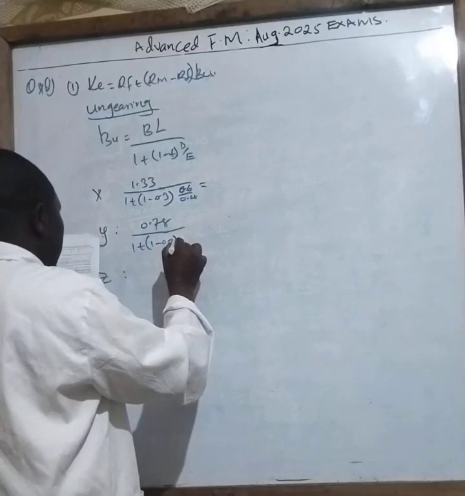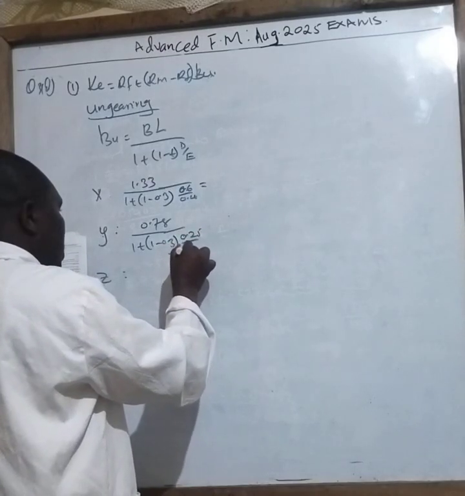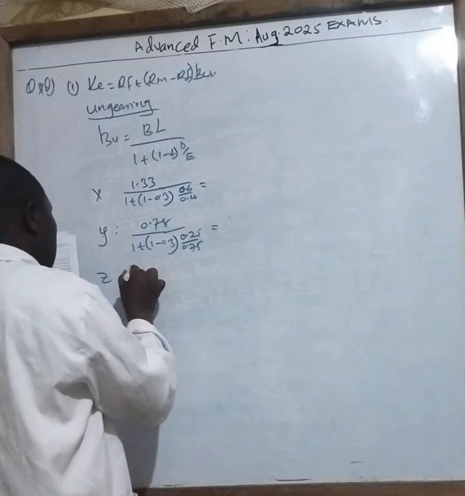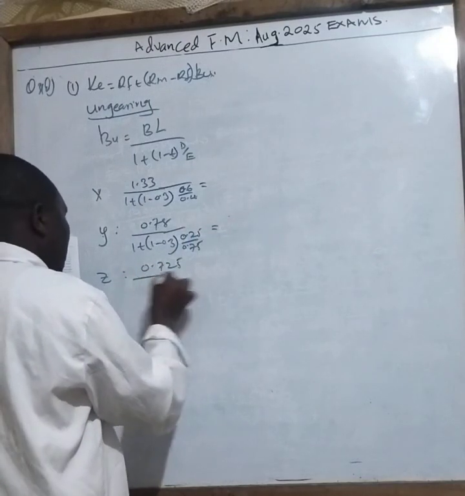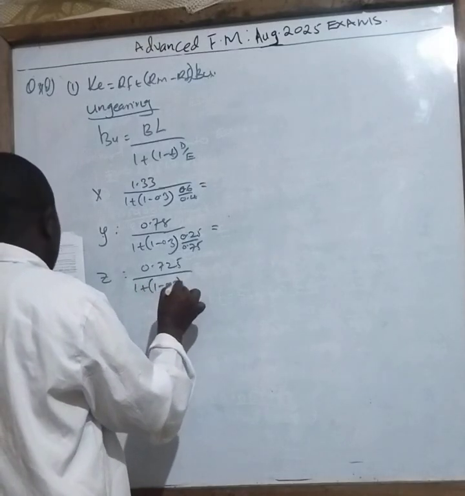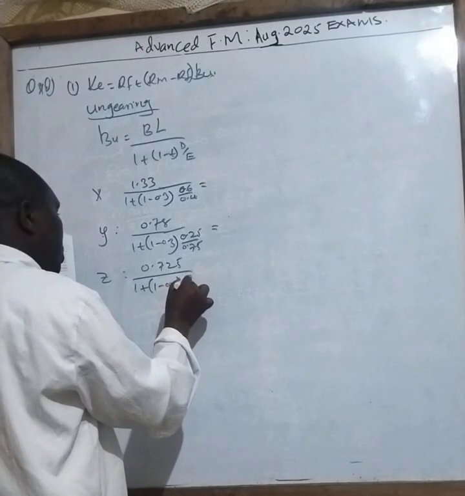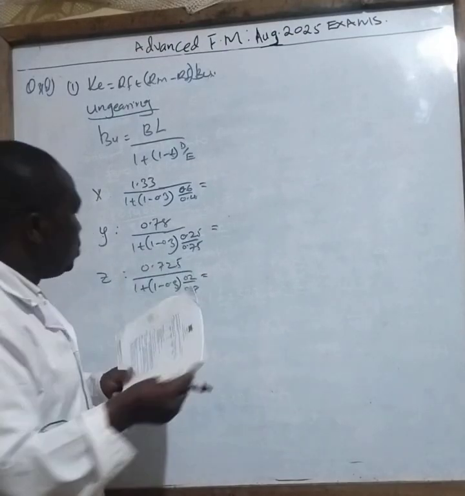Then Y, you have been given is 0.25 over 0.75. You get the answer. This one is 0.725 divided by 1 plus, into 1 minus 0.3, into 0.2 over 0.8. Then you press your calculator.